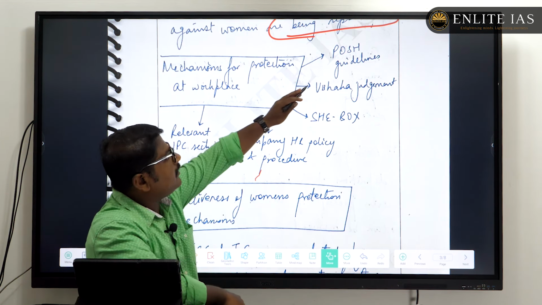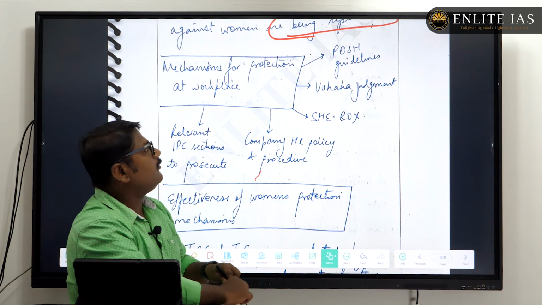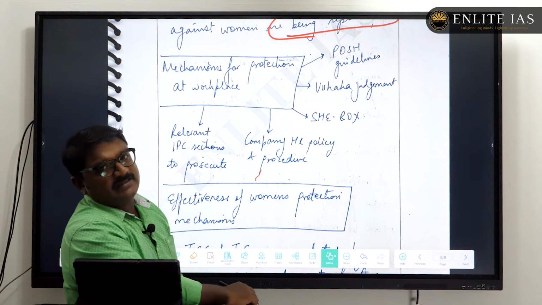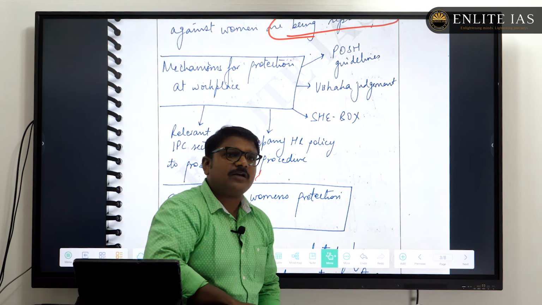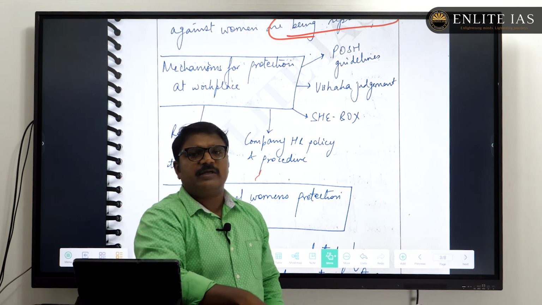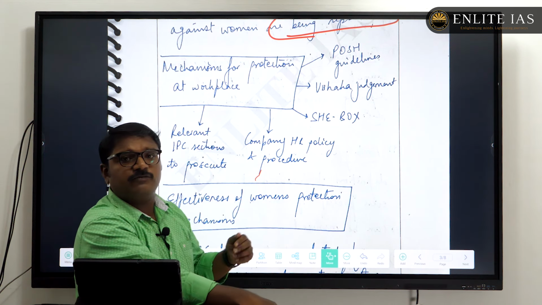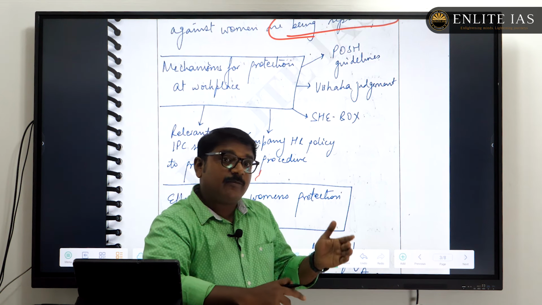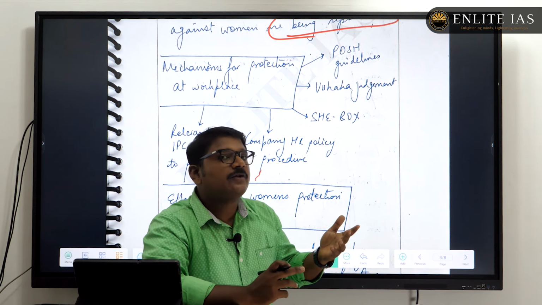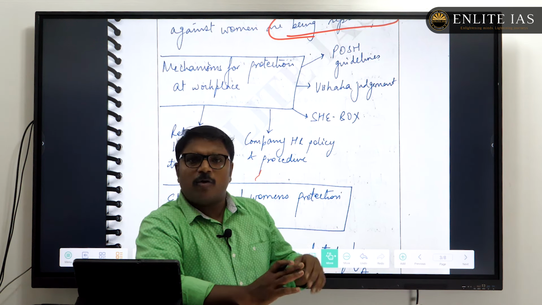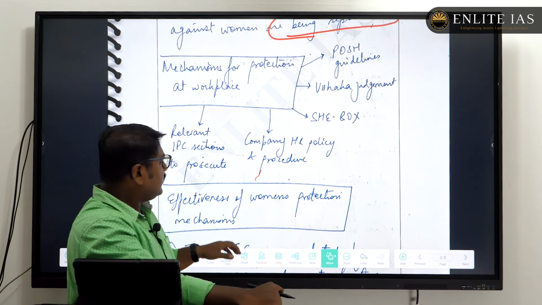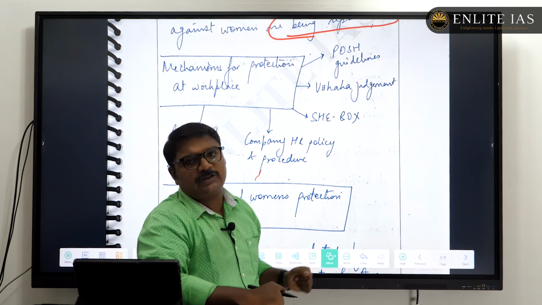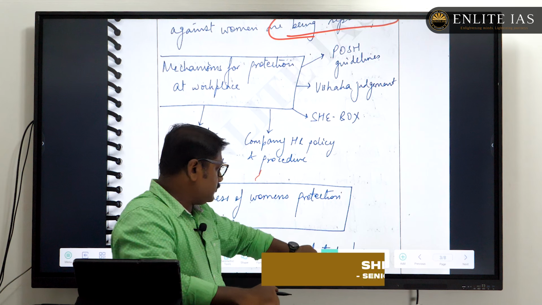And here an examiner can easily look at the POSH guidelines, as well as the other IPC sections. For the content part, you may add certain sections in the BNS, section 63 or 73 or 74 regarding women protection. That's up to you. But at the time of writing, you may not be able to recollect all those facts. That's normal for any aspirant. Okay, so first bring in these protection mechanisms, then move on to